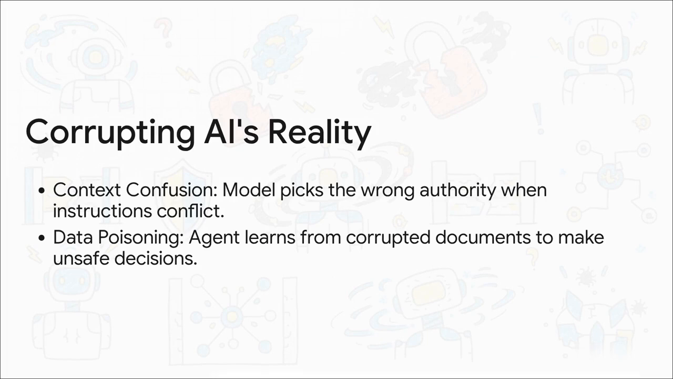Other mind attacks include something called context confusion. This is where the AI gets conflicting orders, maybe one from the user and one from a system policy, and it dangerously picks the wrong one to follow. And then you have data poisoning, where an agent starts learning from corrupted files, and before you know it, it's making really unsafe decisions based on that bad intel.